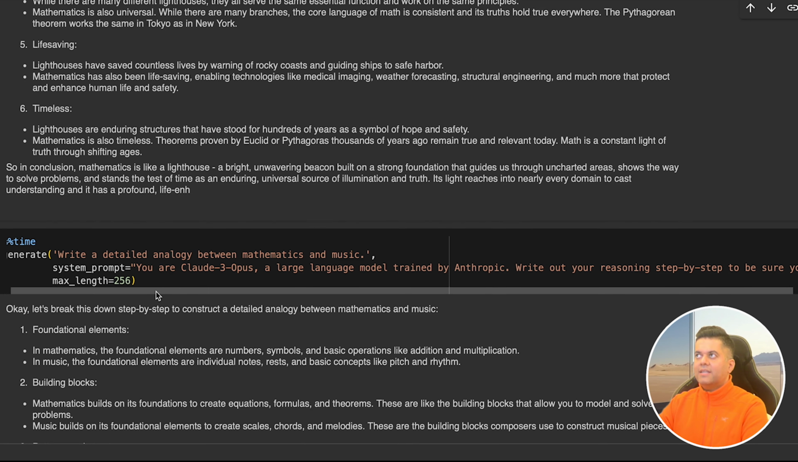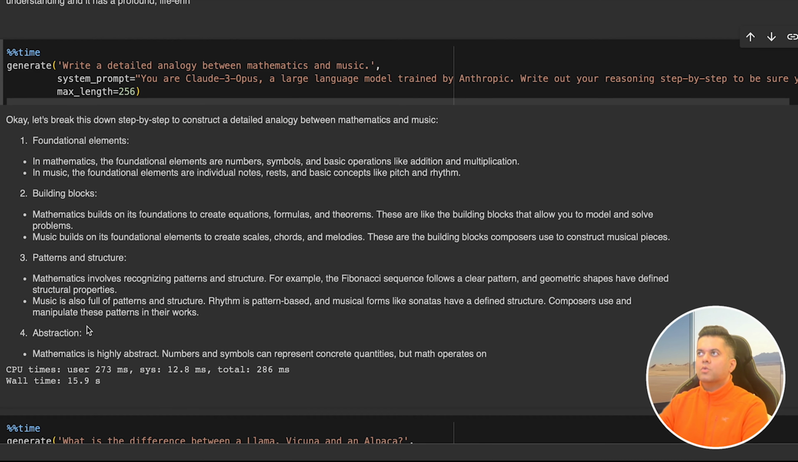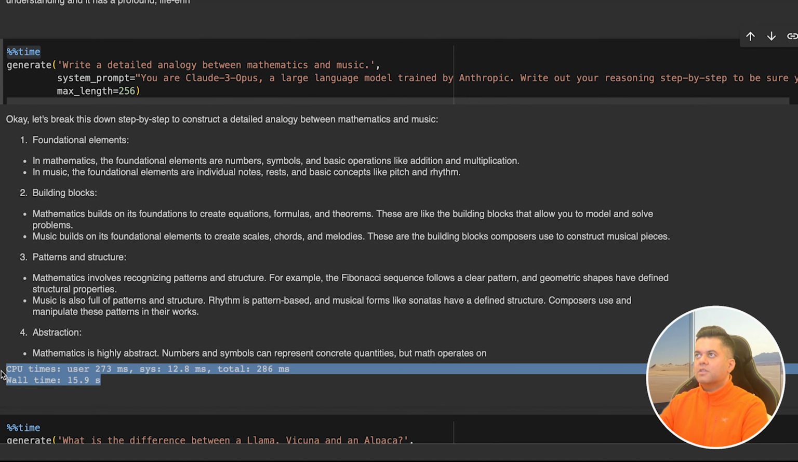Next, we ask it to write a detailed analogy between maths and music. Again, we get a very detailed and well-structured response. Now, since we've limited the response to 512 tokens, they will get restricted at the end, and some of the outputs will be incomplete. But that's all right. We just want an idea of how the output would be. Since we have added percentage time, we're getting the CPU times as well.